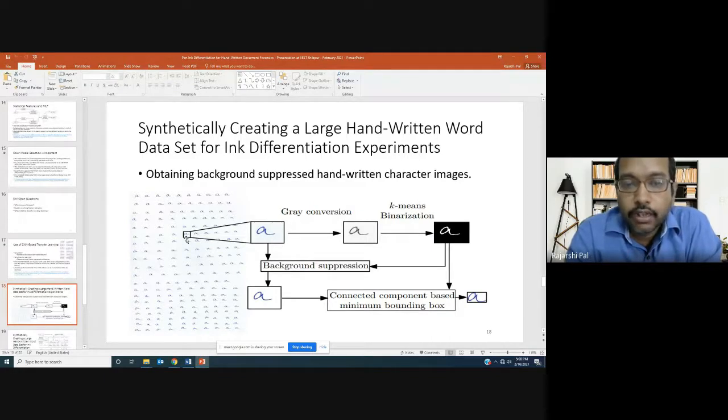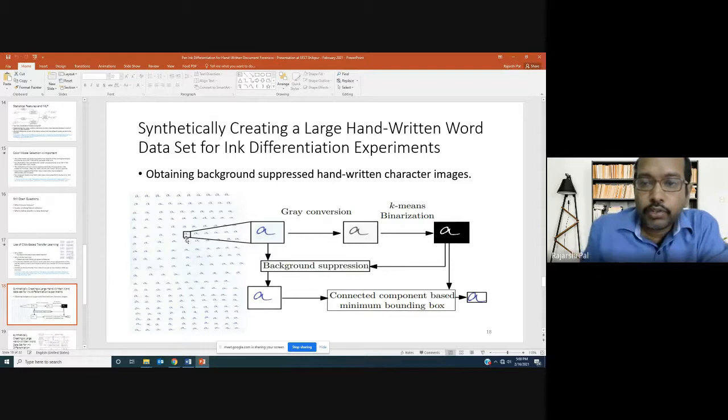those data sets are for carrying out handwriting analysis kind of experiments. But here, as we wanted to do ink analysis, those kind of data sets were not available, because the data sets for handwriting analysis might have been done with a single pen, or pen ink related information was not available for those data sets. So we thought of creating this from scratch.